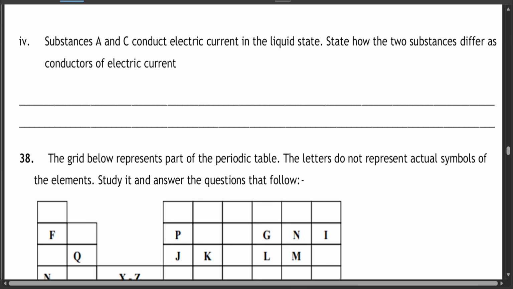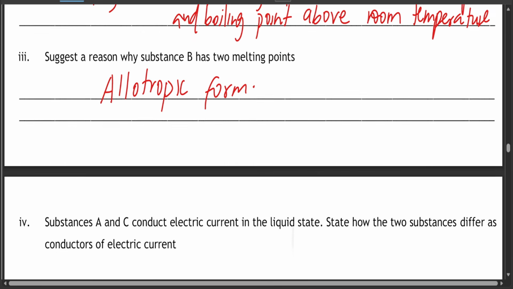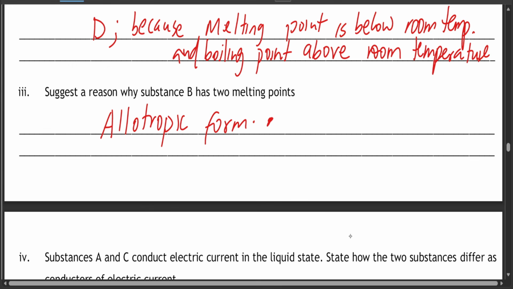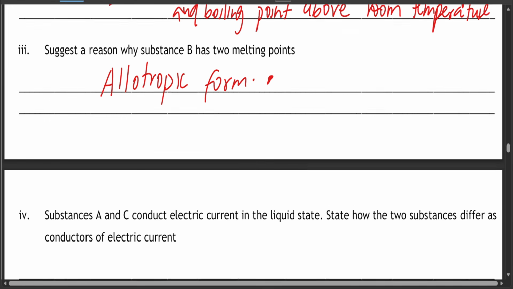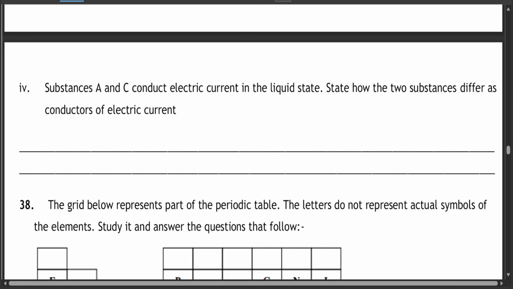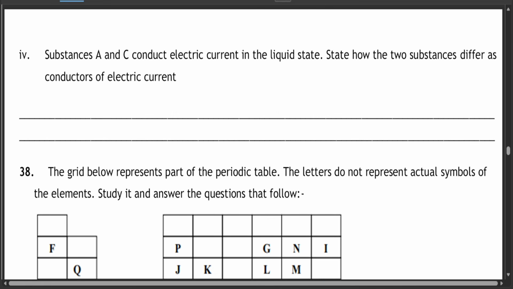Room 4. So these are different structural forms. That is why one substance can have 2 melting points. Like for example, carbon. It's going to be either in diamond or in graphite, and the melting points of each of them are very different. Substances A and C conduct electric current in the liquid state.